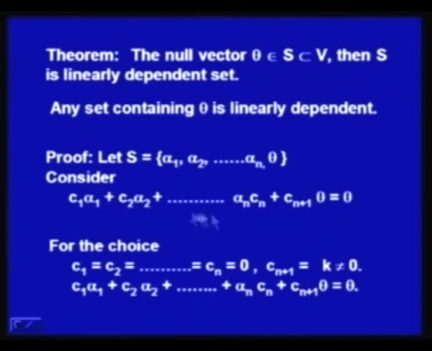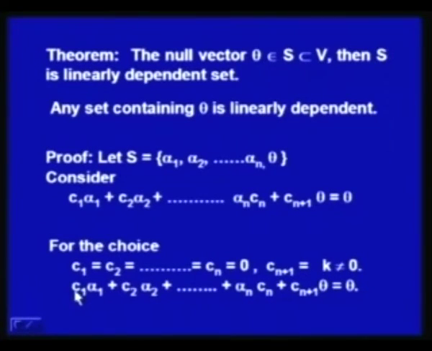Now, I consider C 1 equal to C 2 equal to ... equal to C n equal to 0, and C n plus 1 equal to k. Now, this choice is possible. So, if I consider C n plus 1 equal to k, where k is not 0, and all the others are 0, then C 1 alpha 1 plus C 2 alpha 2 plus ... plus C n alpha n plus C n plus 1 theta is equal to 0.